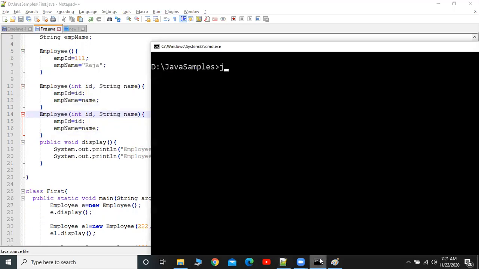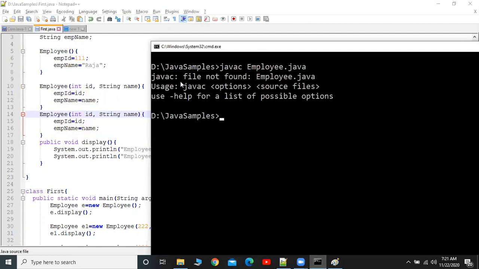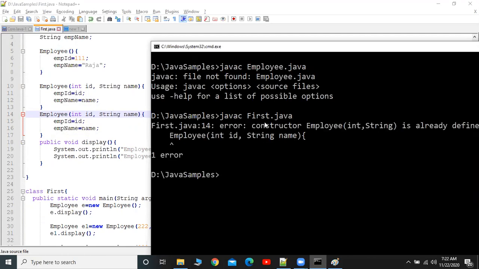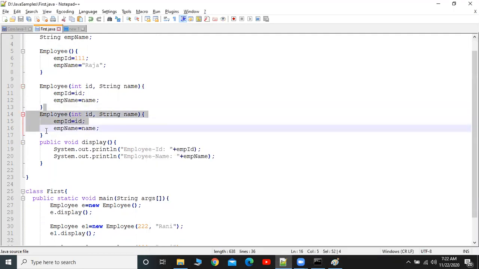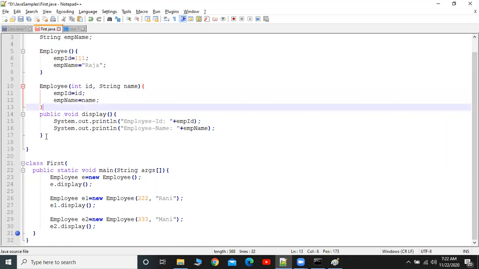Javac Employee.java. See, it is complaining, file not found. Sorry, First.java first. Okay, see, it is saying already defined, employee. That's why it is showing an error. Very simple: we can provide a number of constructors, but each constructor should have different types, and the number of arguments also different. Next we will see what is static and non-static.